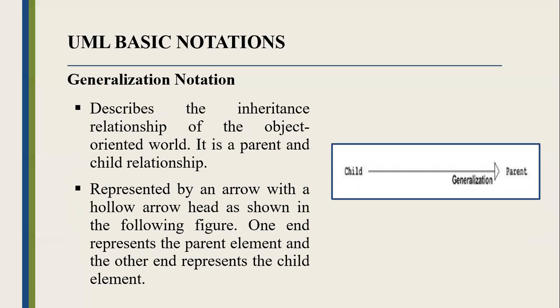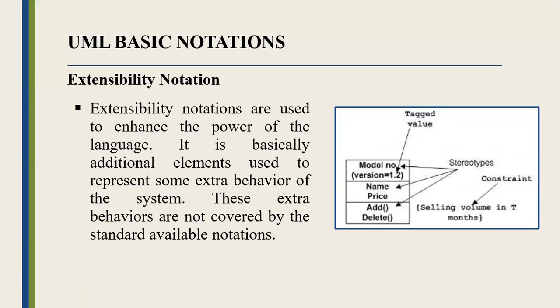Another is generalization notation. It describes the inheritance relationship of the object-oriented world. It is a parent and child relationship, represented by an arrow with a hollow arrowhead as shown in the figure. One end represents the parent element and the other end represents the child element. And then extensibility notation is used to enhance the power of the language. It is basically additional elements used to represent some extra behavior of the system. These extra behaviors are not covered by the standard available notations.